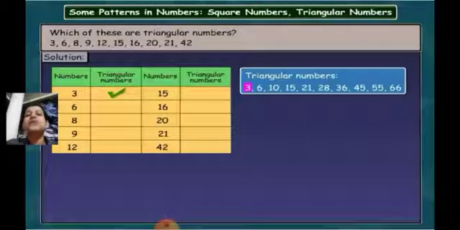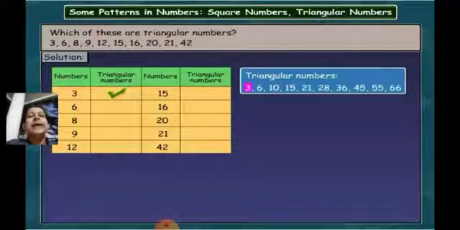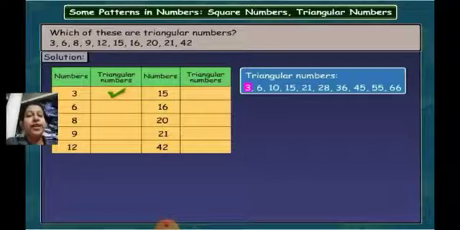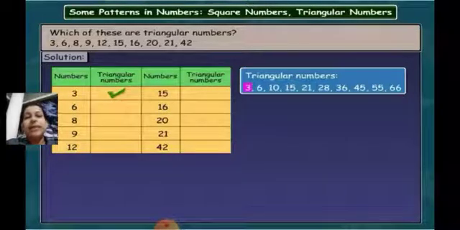Then next 6 plus 4 is equal to 10. 10 is a triangular number, correct? Then after 10 plus 5 is equal to 15. 15 plus 6 is equal to 21. 21 plus 7 is equal to 28. 28 plus 8 is equal to 36. 36 plus 9 is equal to 45.